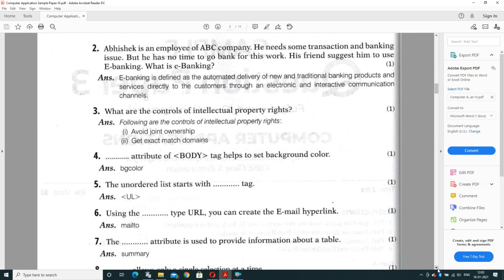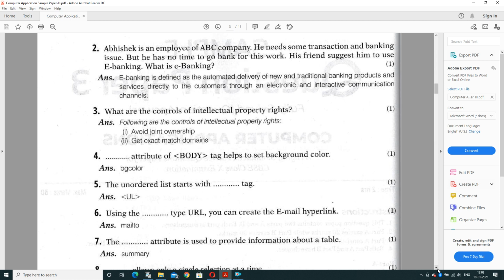Question number 2. Abhishek is an employee of ABC company. He needs some transaction and banking work, but he has no time to go to the bank for this. His friend suggests he use e-banking. So the question is, what is e-banking? The full form of e-banking is electronic banking.